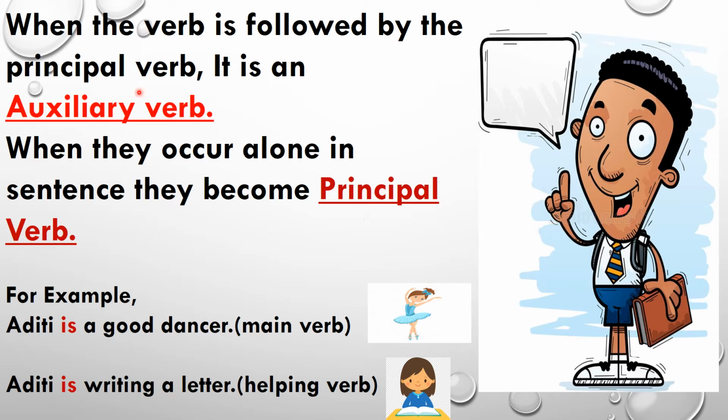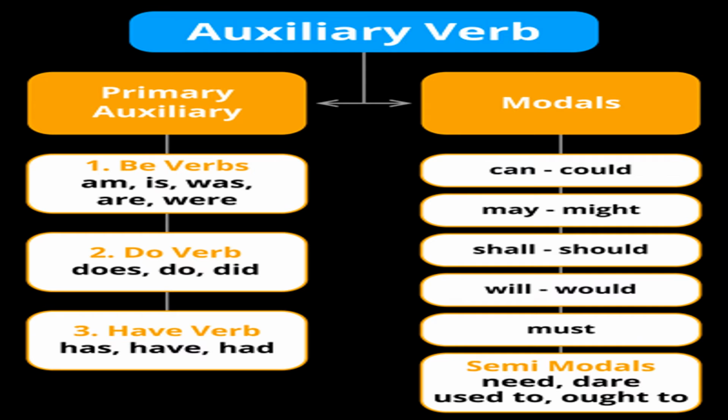Now how can the auxiliary verb become a principal verb? For example, Aditi is a good dancer. In this, we are not having any other verb. So your auxiliary verb, that is, will become the principal verb. And see the other example, Aditi is writing a letter. Here writing is your principal verb and is will become your auxiliary verb, or you can say helping verb. Now it is clear? Now auxiliary verbs are of two kinds, primary auxiliary and modal auxiliary.